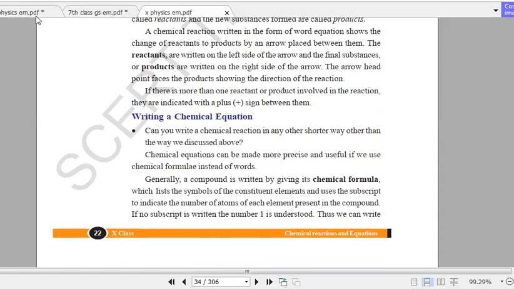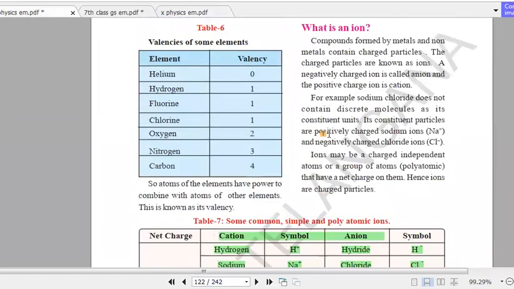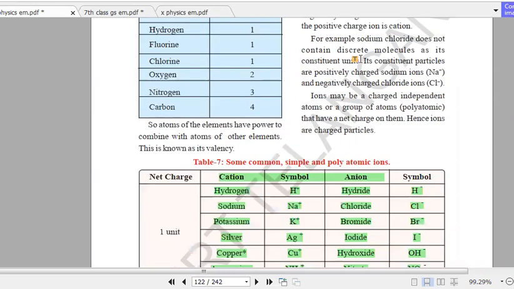If I take you to the 9th class textbook, in the 9th class textbook you have chemical formulas, right? I think you remember the ions. You know ions? Ions are of two types, cations and anions. Metals form cations and non-metals form anions. Cations are formed due to the losing of electrons. Anions are formed due to gaining electrons. So cations are positively charged, anions are negatively charged.